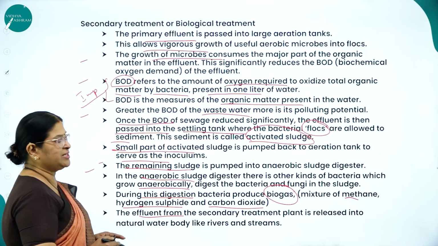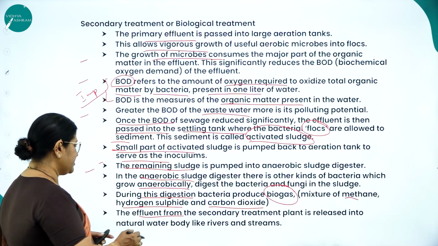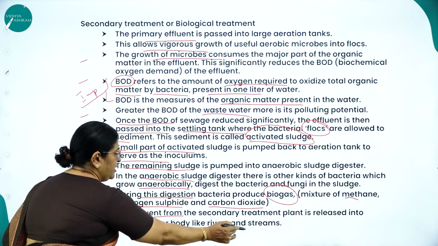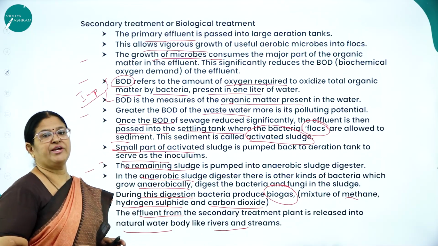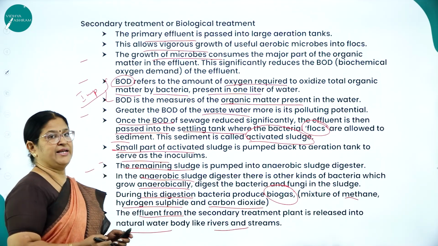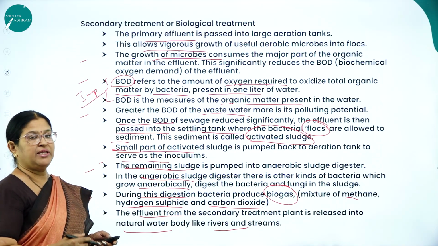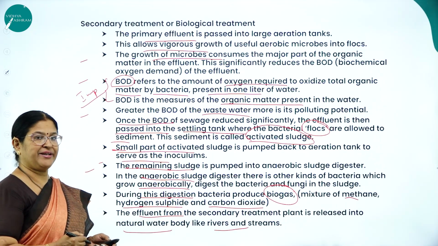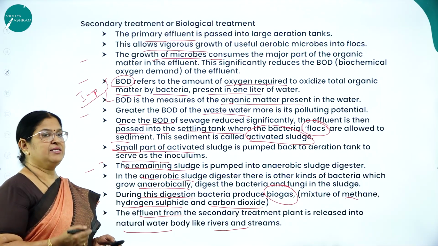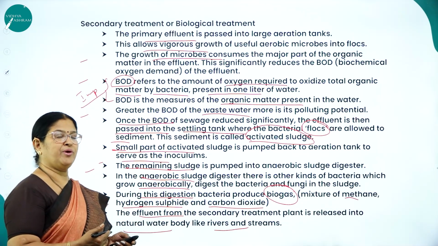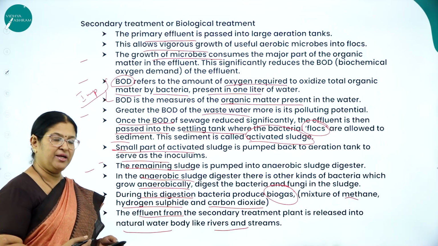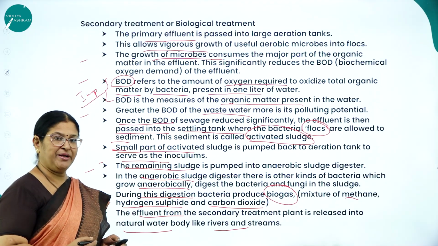The effluent from the secondary treatment plant is released into natural water bodies like rivers and streams. So this is the secondary treatment. These are the very important points that you need to write for the secondary treatment. So primary treatment and secondary treatment are the two very important steps in a sewage treatment plant.